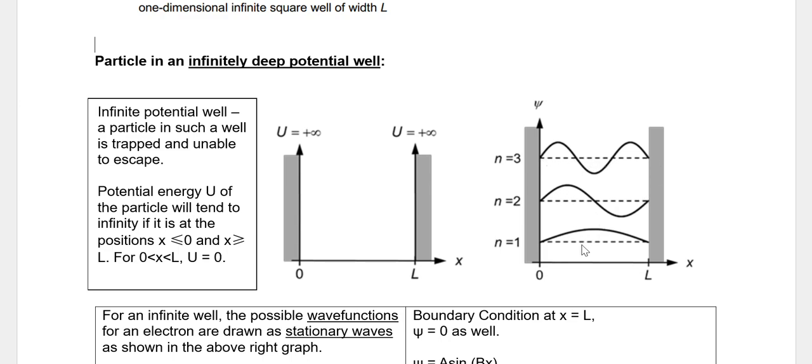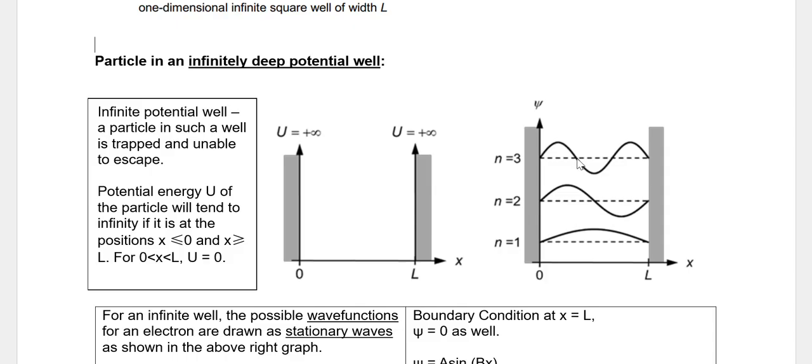So what this tells me is that if it were this wave function, the electron can be found anywhere. Most likely it's found at the center, because if I modulus square this function, I will get the probability distribution function. But if I were in this state, I cannot find the electron here. It's actually 50-50 between this state and this state. And then of course this one is the same thing.